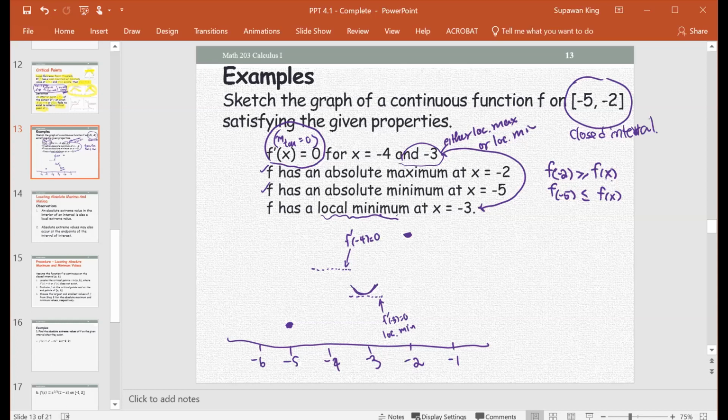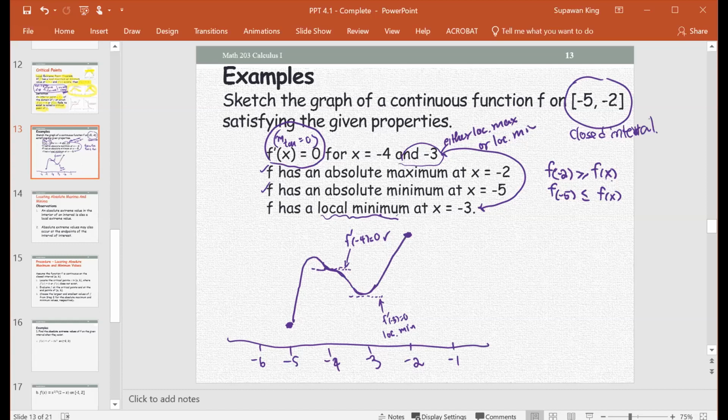You can make it a local max if you want, or you can make the graph not a local max. It doesn't matter as long as you satisfy this information: the slope at that point is 0. And it is not the absolute max, because the absolute max is given at x equals -2, and not the absolute min, because the absolute min happens at x equals -5. And then finish the graph.